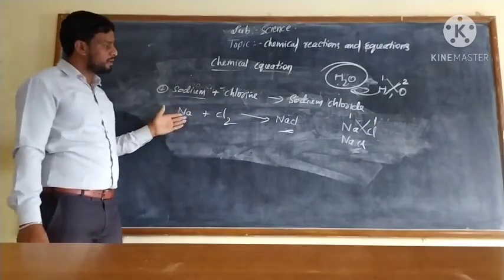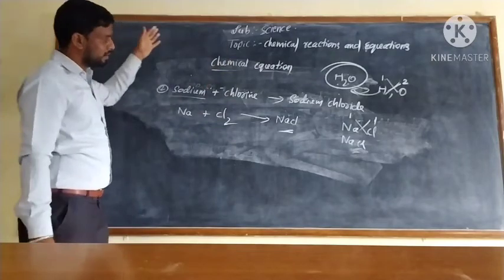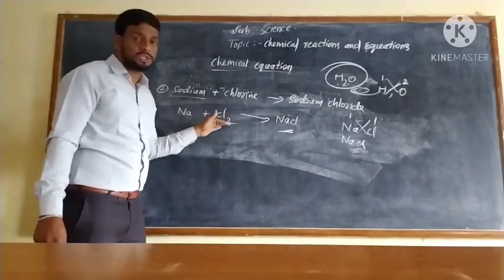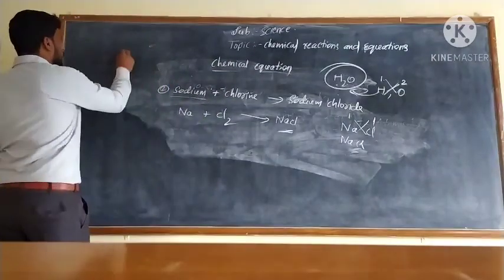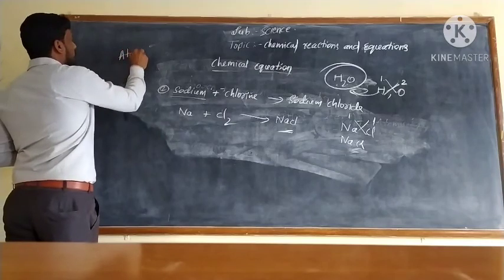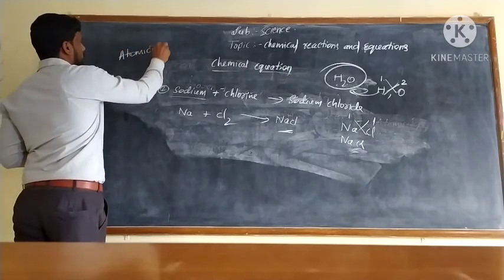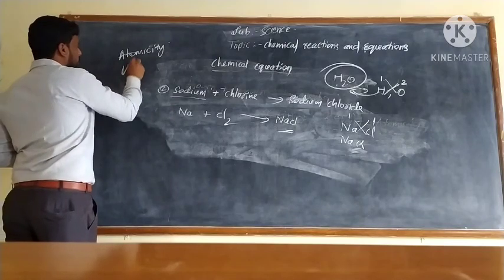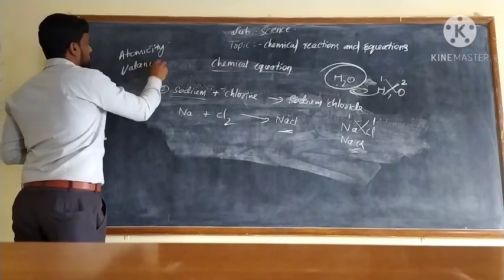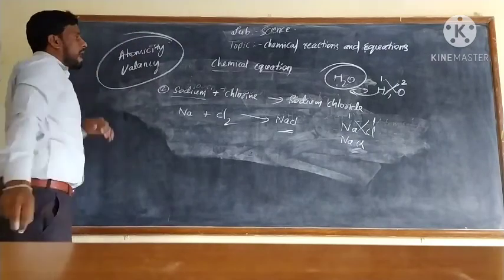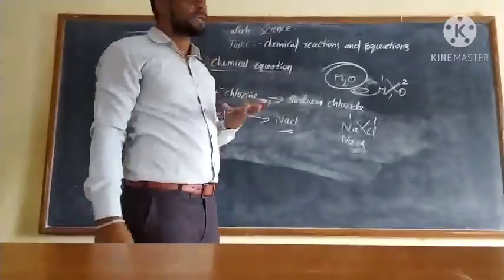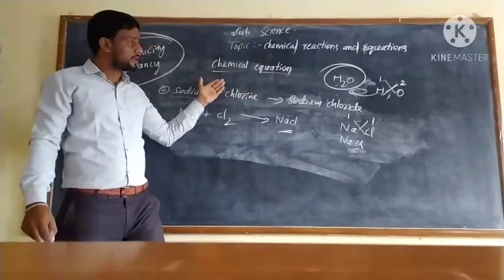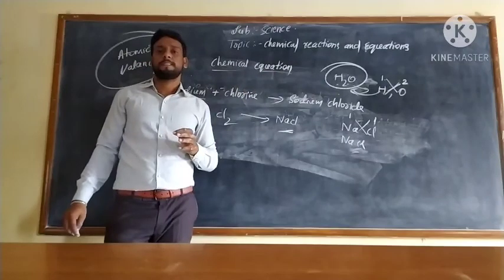For writing a chemical equation, we should follow two rules: atomicity for elements, and valency for compounds. We have to follow these two rules while writing a word equation as a chemical equation.